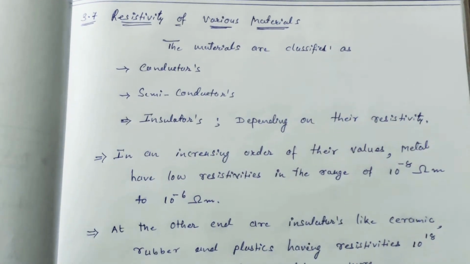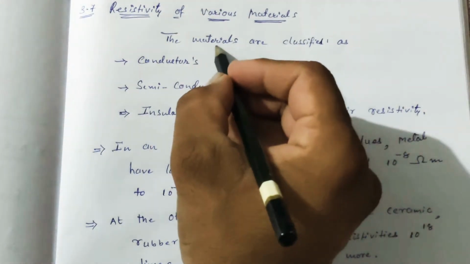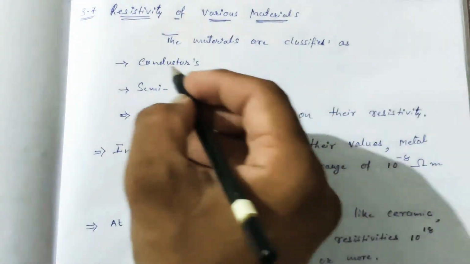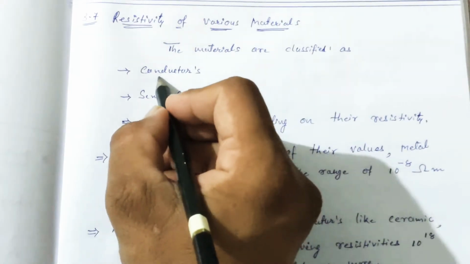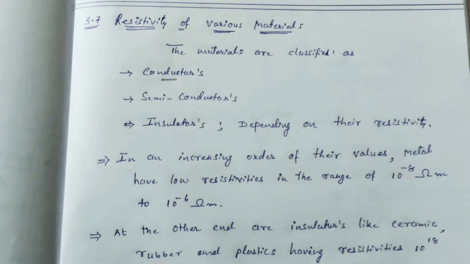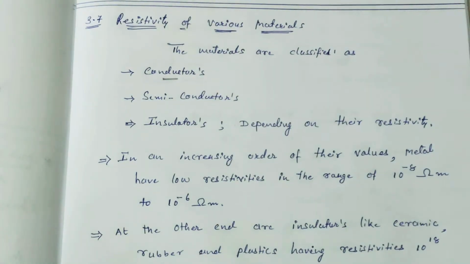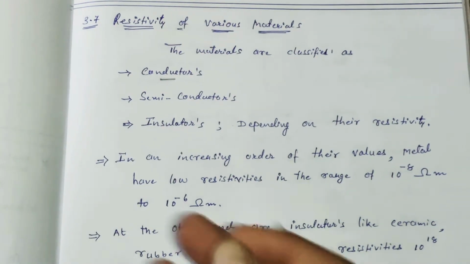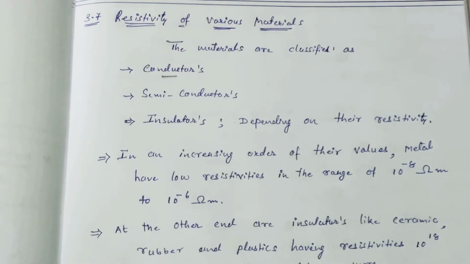Today we are going to see resistivity of various materials. As we know, physics has classified materials into three types. First one we have conductors, which conduct charges, meaning they have the ability to let charges flow.